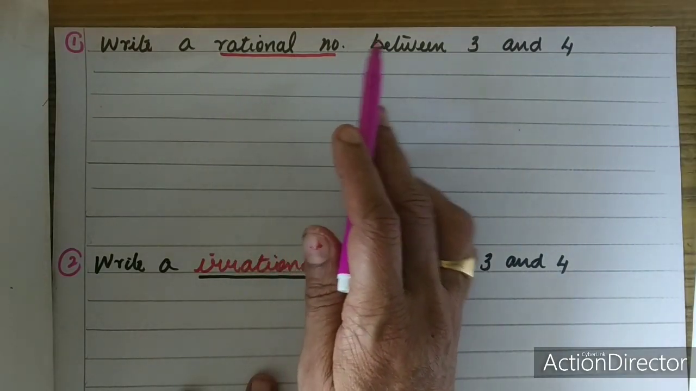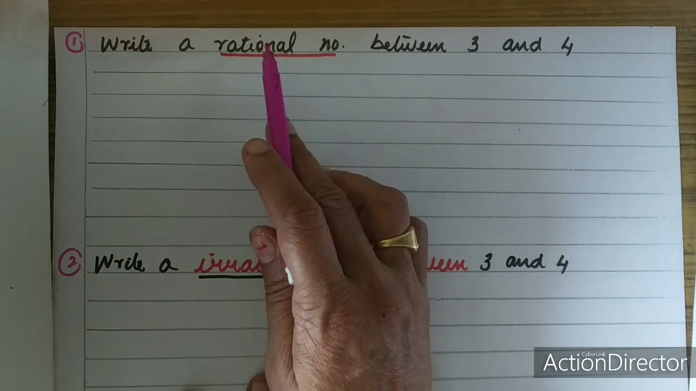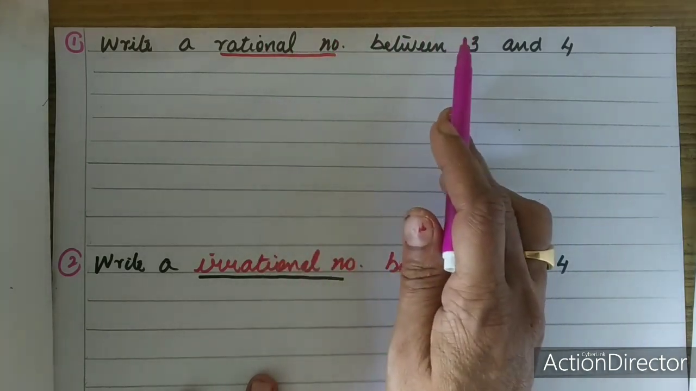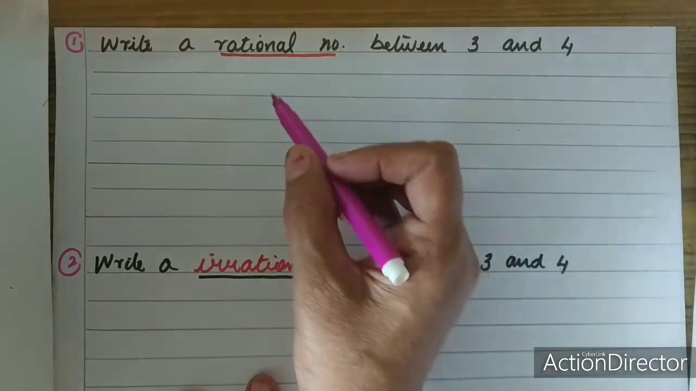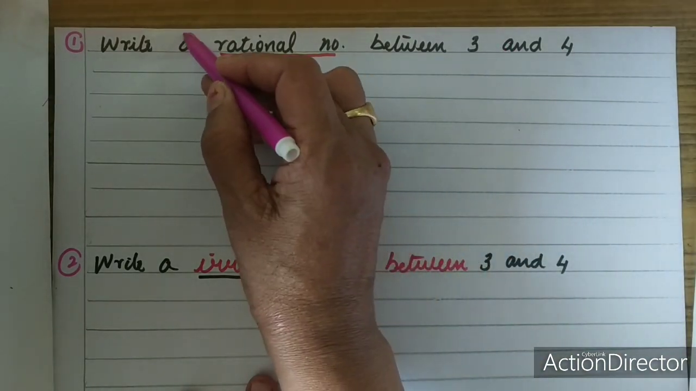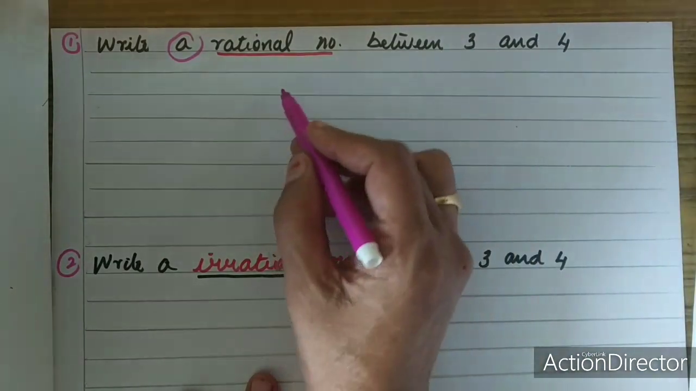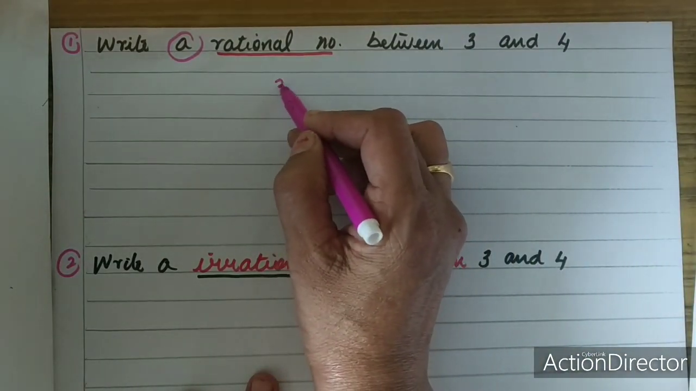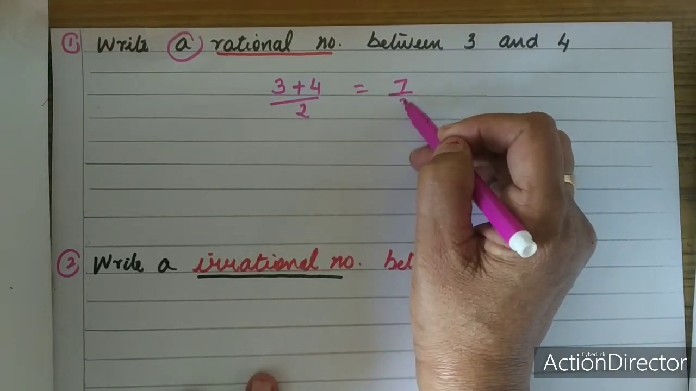Write a rational number between 3 and 4. So you have to underline this rational number. You are asked to find a rational number between 3 and 4. Again, there are many methods. You can use any method. I am going to use this method. Since only one rational number is asked, I will just add these two numbers and divide by 2. That is 3 plus 4 divided by 2 is equal to 7 by 2.